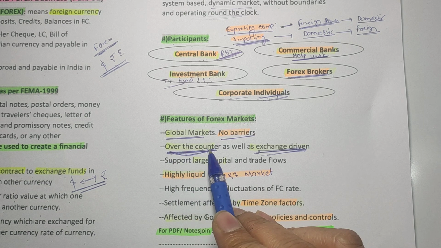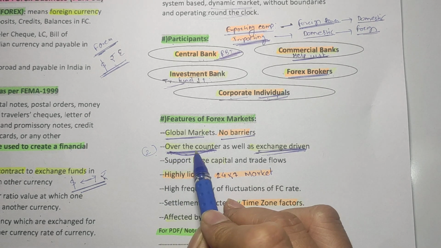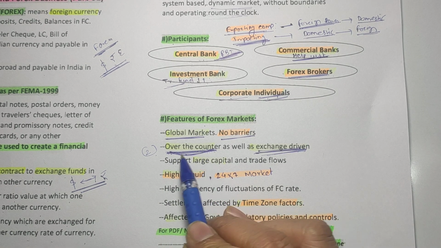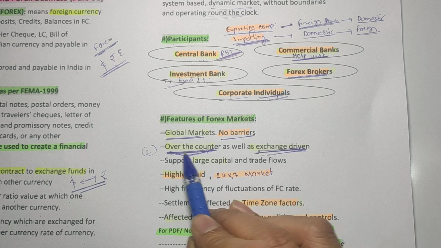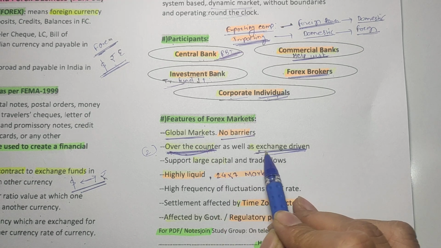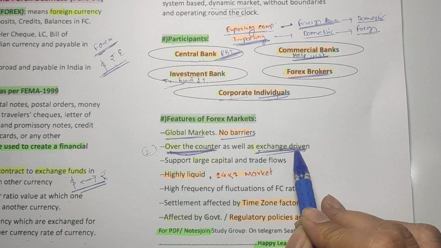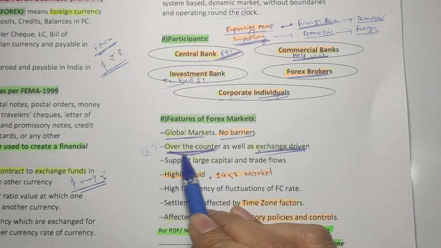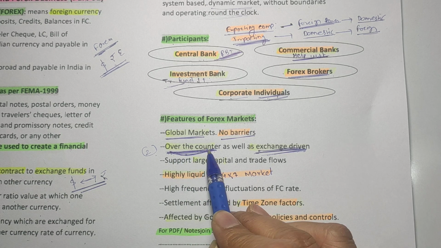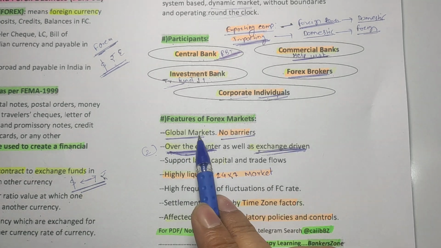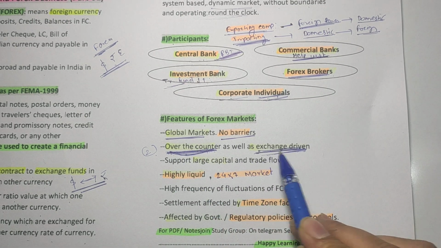So over the counter, that means generally two parties are involved, or they can have their conversation over the phone or any media, and they will decide their exchanges, right? That means there is no regulation involved in the over the counter. Whereas through the exchange driven, for example, we are having different exchanges, there are rules and regulations. Whereas in case of over the counter, there are no rules and regulations, there is no supervisory or monetary authority for the over the counter. That means the market for the foreign exchange is the over the counter as well as the exchange driven.